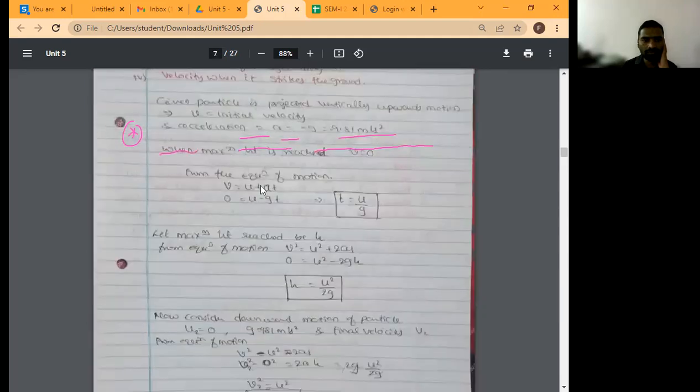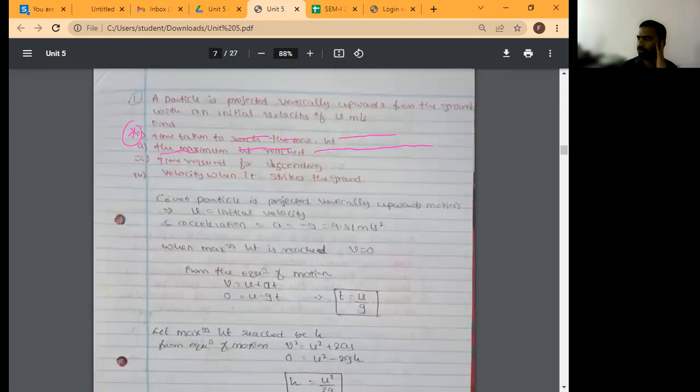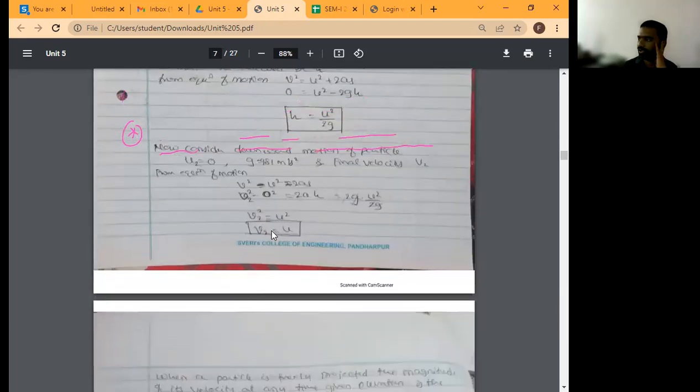What is that fourth case? Velocity when it strikes the ground. Yes, he is asking this one only. See, the particle is moving downward. When it reaches the ground, what is the velocity? What is initial velocity? 0. Yes, good. The initial velocity is equal to 0. You have to find out final velocity, so by applying the third equation, v square minus u square is equal to 2as. So final velocity is v2 square minus u2 square, and u2 square is equal to 0.